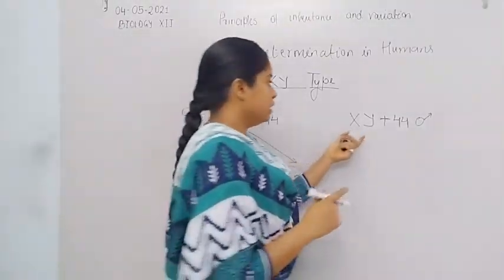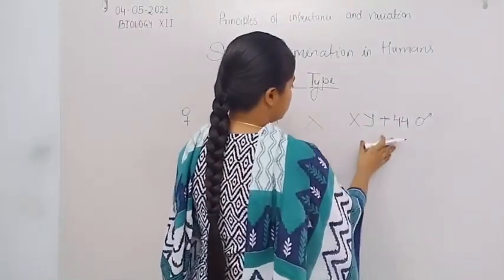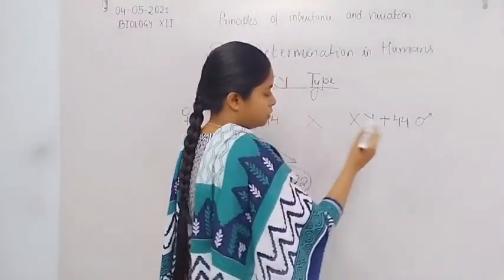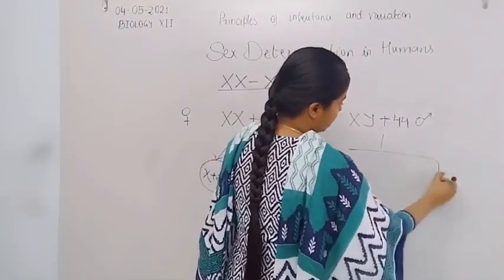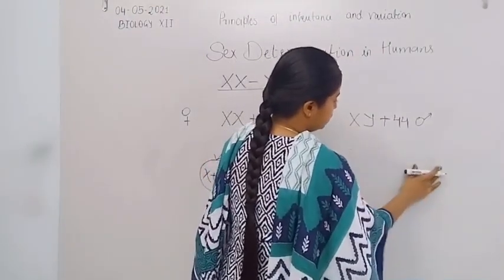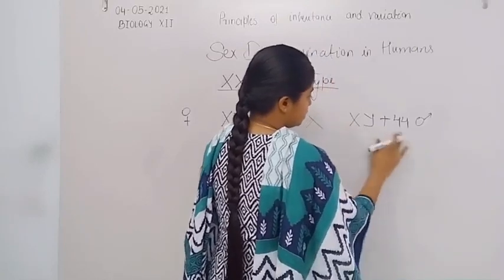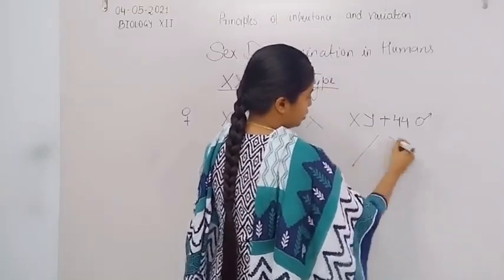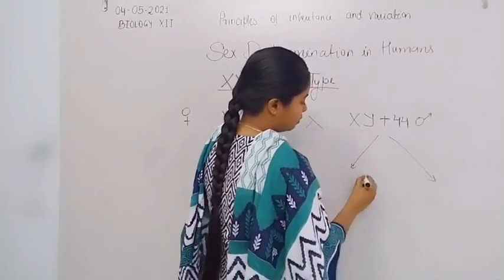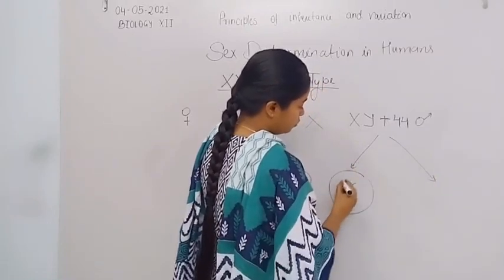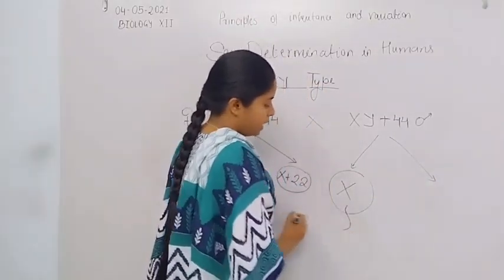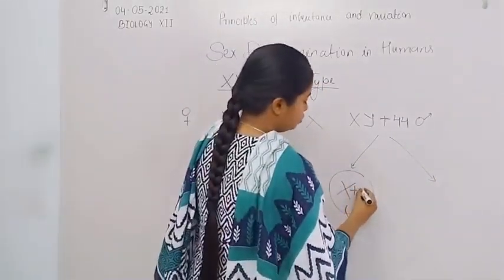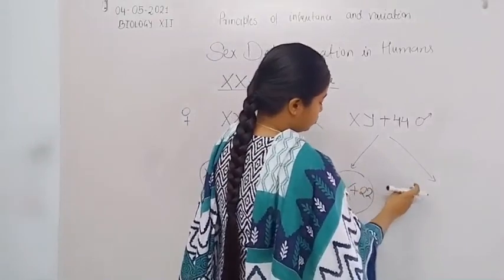Now similarly, here is the male chromosome. Male also forms gametes by the meiosis division, the spermatogenesis process. By spermatogenesis, the chromosome number becomes half. So one cell receives one X chromosome plus 22 chromosomes.